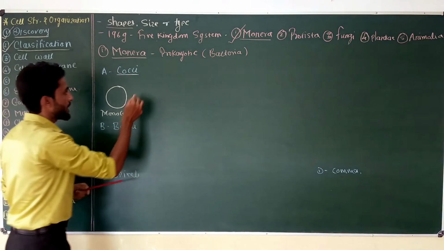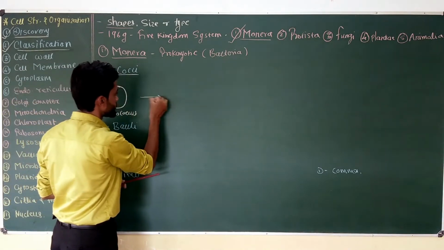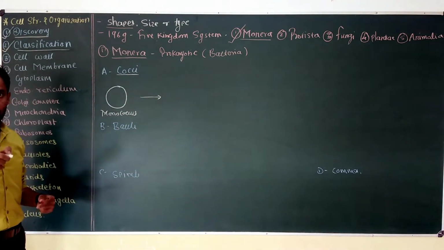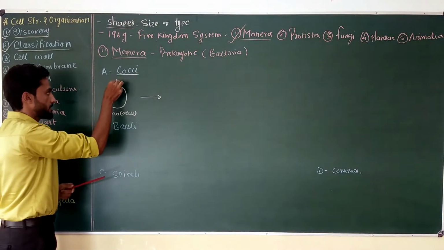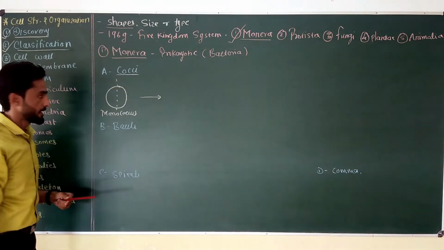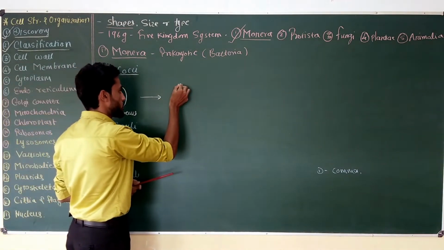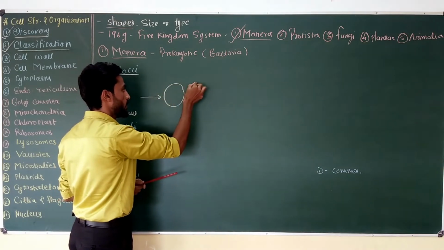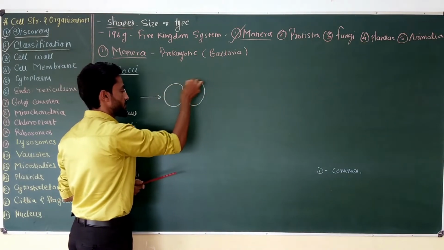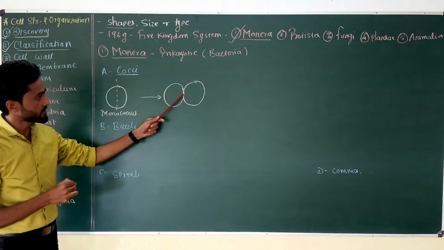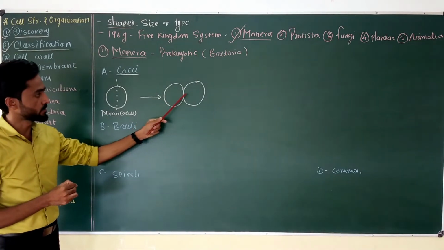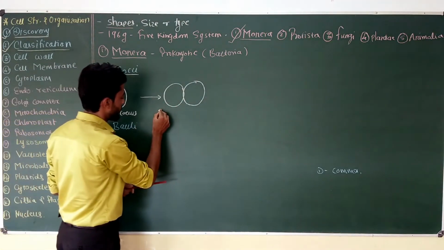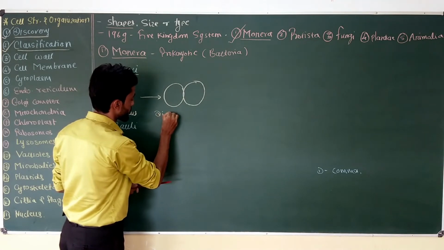When this cell divides in a single plane, it produces two round oval shaped cells which are still attached at one point, and now these two cells are called Diplococcus.